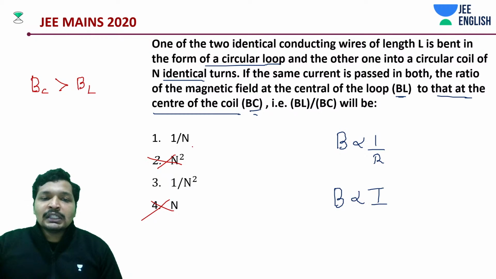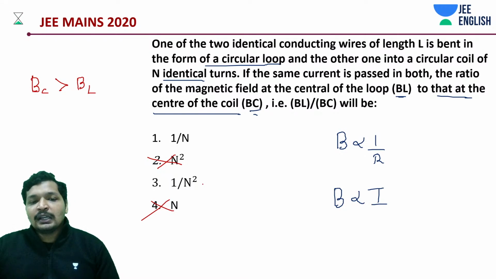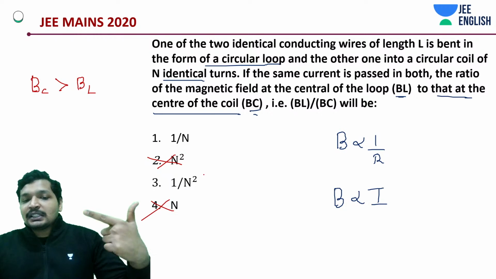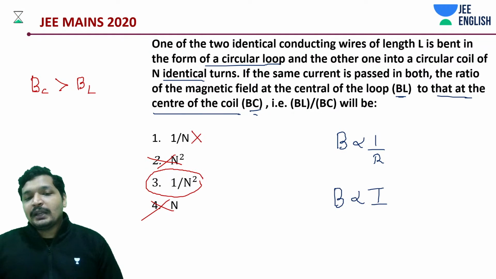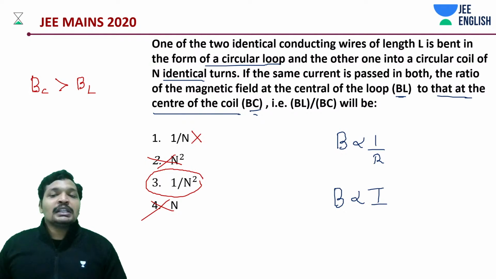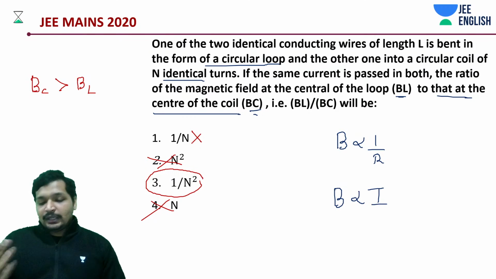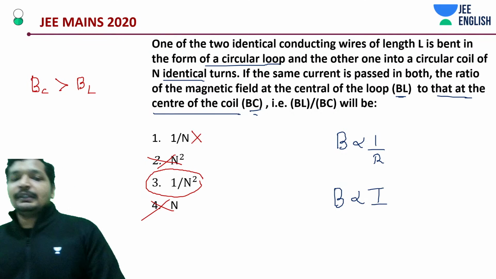Now, among these two given options, 1 by n square and 1 by n, obviously you know that n turns has created that n difference. Apart from that, there is radius as well. So it should be 3, it cannot be 1 by n, because there is also the radius effect, right? Let's understand the question.